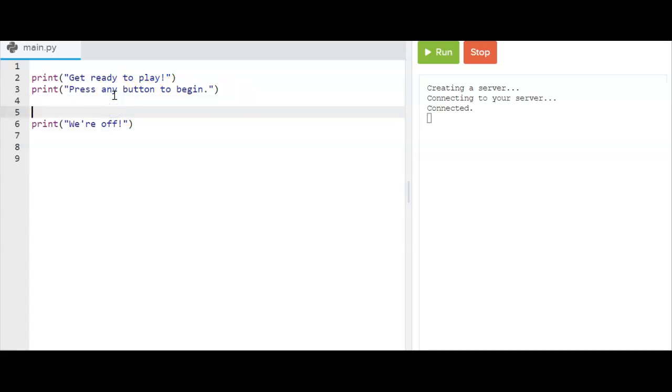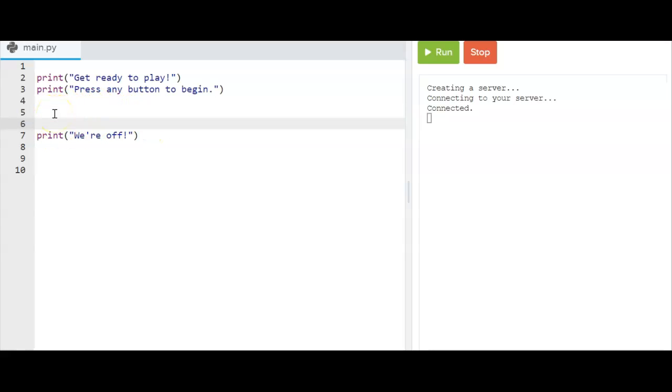So the magic happens in between these two things. I want the computer to just sit there waiting until a person hits any button to begin before it says "we're off" and begins running the code for the game. So this is unbelievably simple. I'm going to ask the person for input.